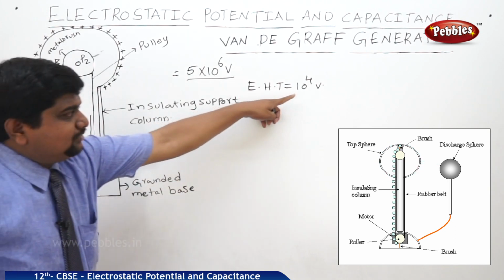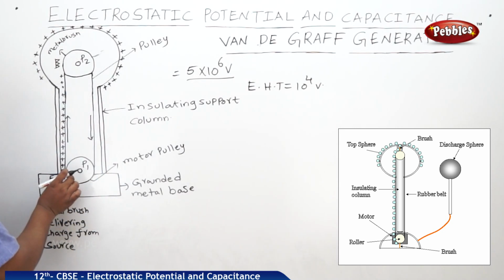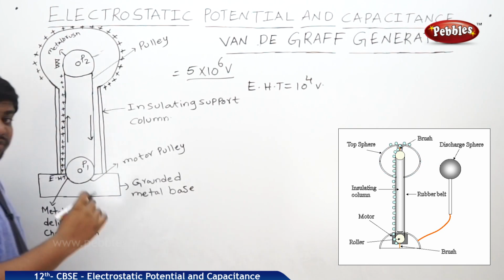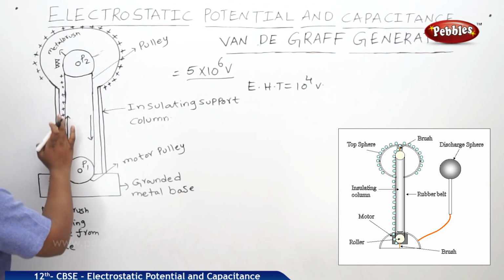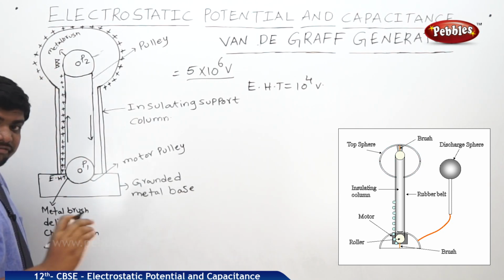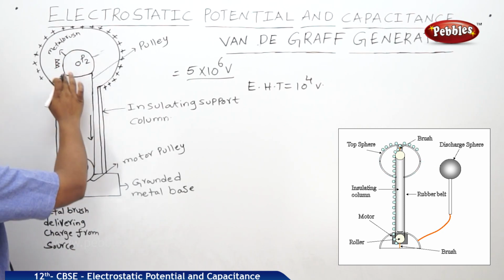Whenever this much voltage, like 10 to the power of 4 volts of potential, is supplied with the help of the spray comb to pulley 1, this insulating belt is spread like this. Due to the force of repulsion, the charge will spread over the insulating belt. When it is spread, it is continuously supplied to pulley 2.